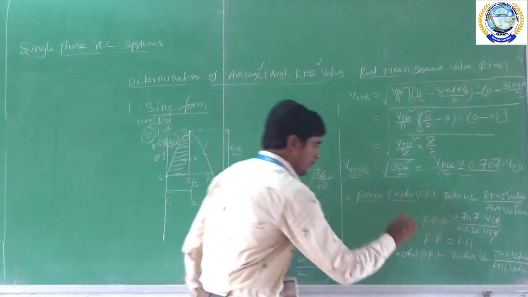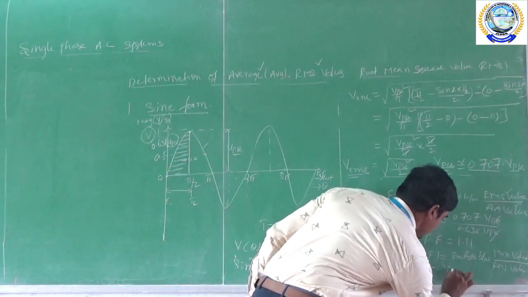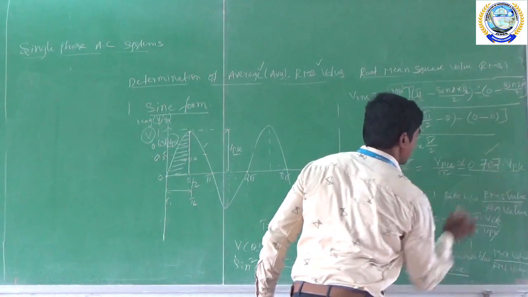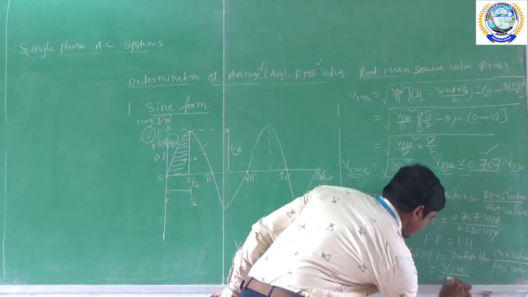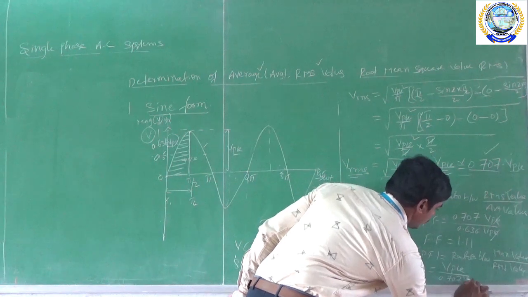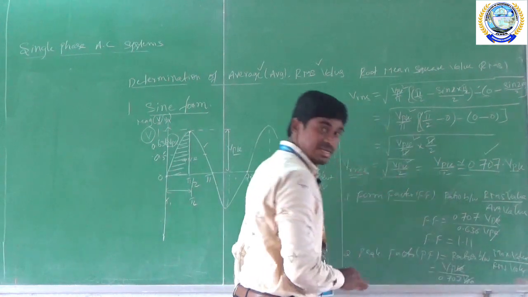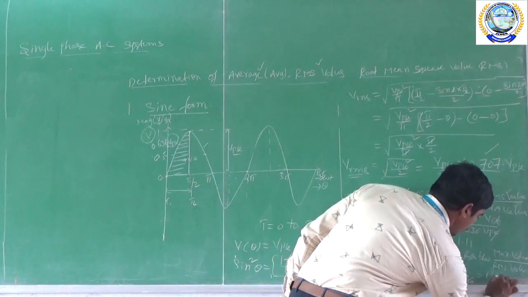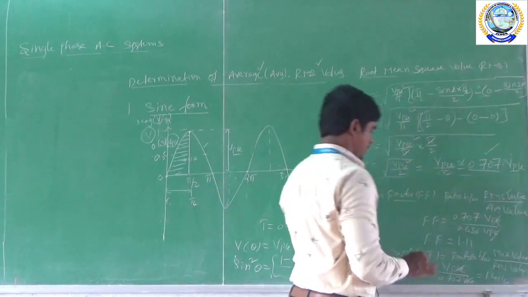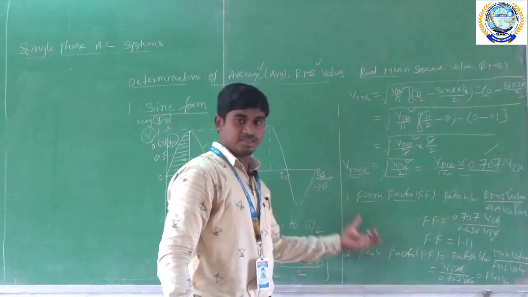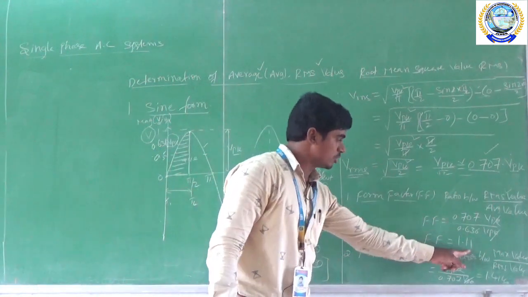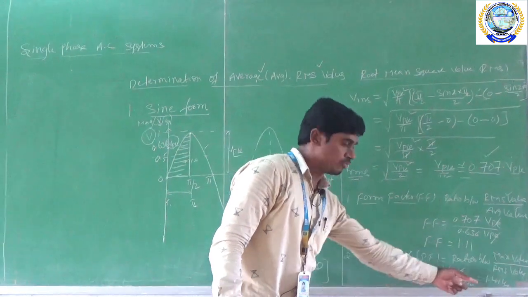So Vpk by the RMS value, and the RMS value for the sine waveform is 0.707 into Vpk. Vpk gets cancelled and 1 by 0.707 is 1.414. So this is the peak factor value for the sine waveform. So form factor is equal to 1.11, peak factor is equal to 1.414.